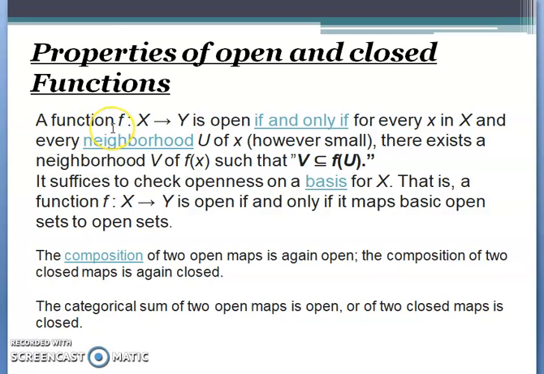A function f from X to Y is open if and only if, so here it is an if and only if condition, a necessary and sufficient condition, for every x in X, every neighborhood U of x, however small, there exists a neighborhood V of f(x) such that V is a subset of f(U).